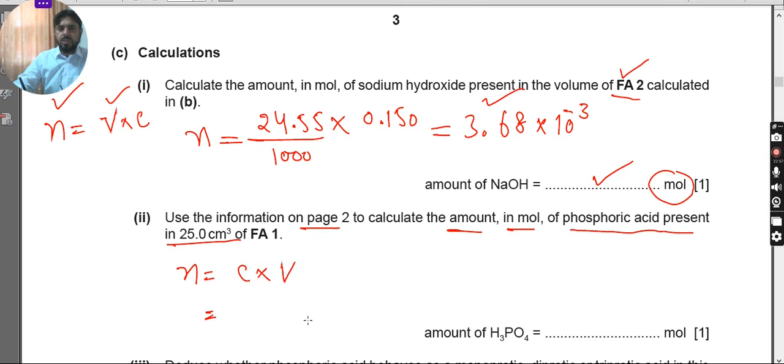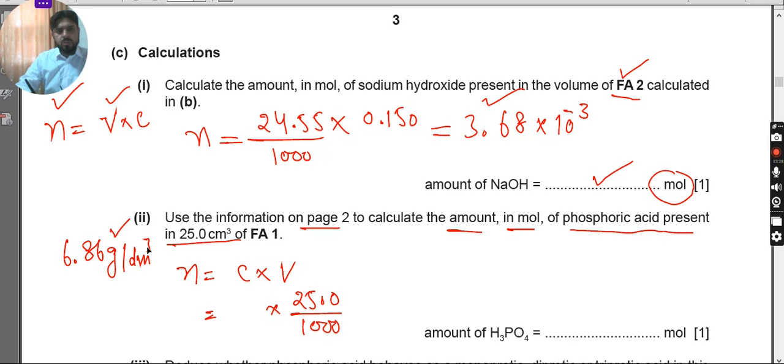As the volume is clearly mentioned, which is 25.0, I'm going to say 25.0 divided by 1000 to convert the centimeter cube back into dm cube. Now we need the concentration, as the value given was 6.86, but it was gram per dm cube.